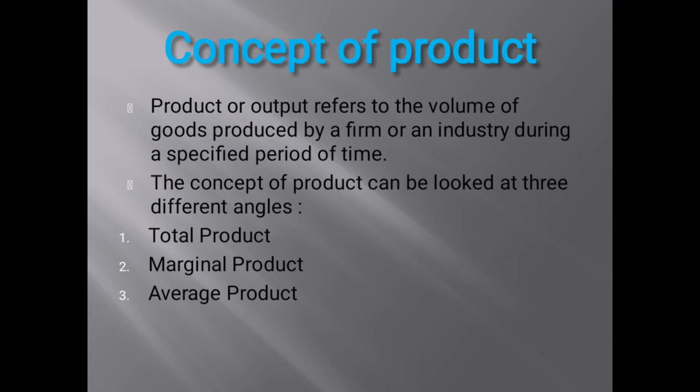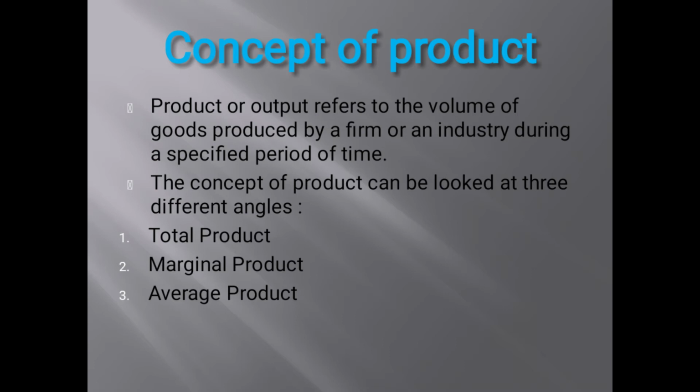Now coming to today's topic, that is the meaning of product. What do you mean by a product? Product or output refers to the volume of goods produced by a firm or industry during a specified period of time. If you're talking about a particular sofa set, this is the product that can be manufactured with the help of the fixed factors and the variable factors.